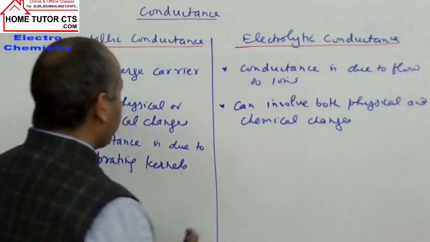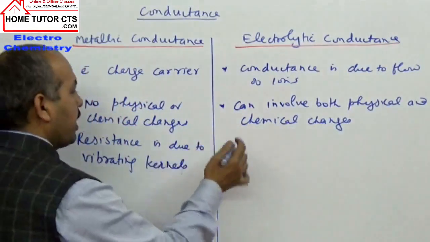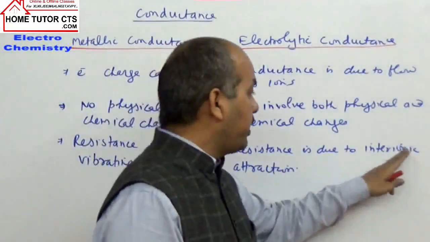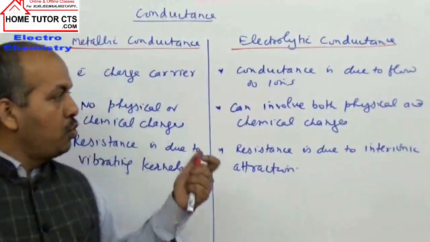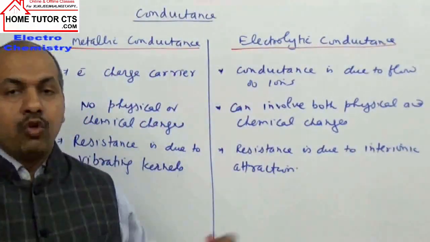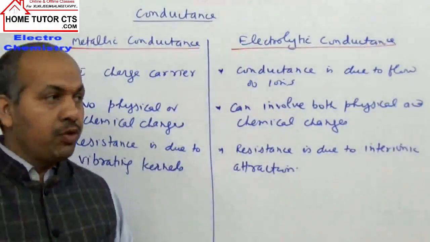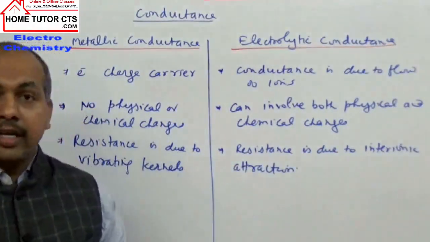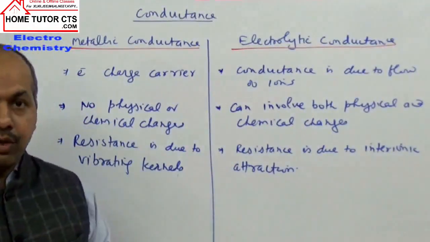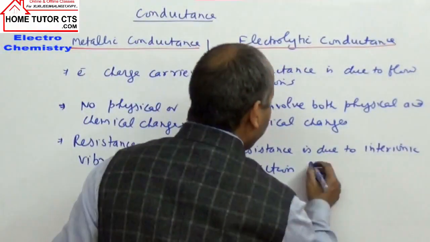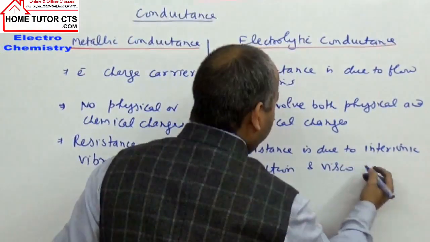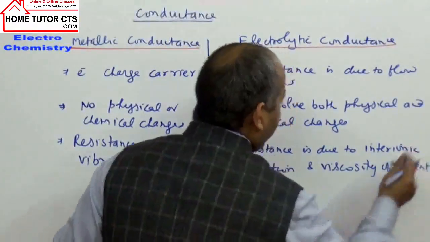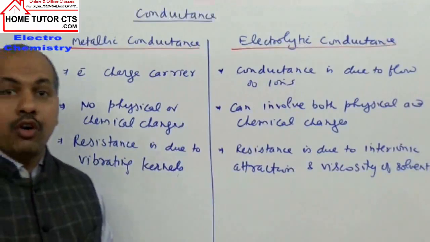If you take electrolytic conductance, what happens? In this case the resistance is due to interionic attraction among the ions. In solution we have anions and cations which have electrostatic attraction forces between them. That gives interionic attraction forces, and the viscosity of the solvent offers resistance to the flow of ions.